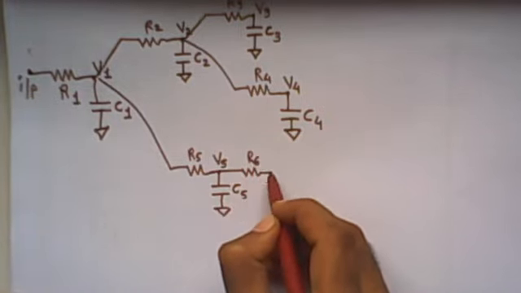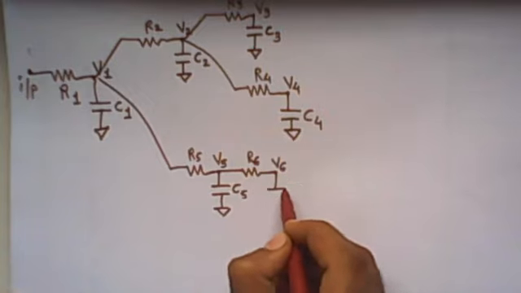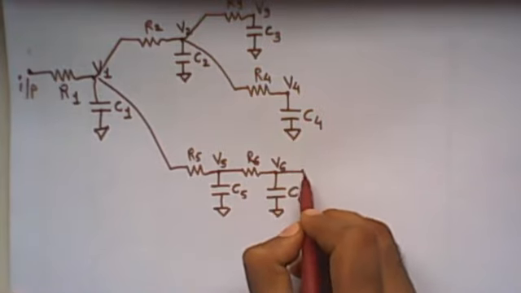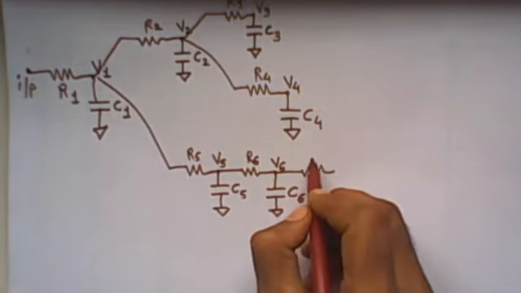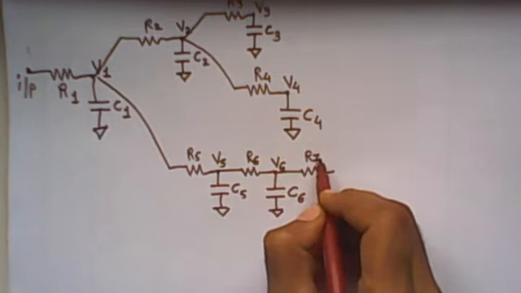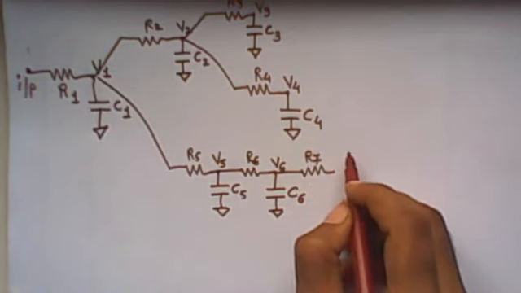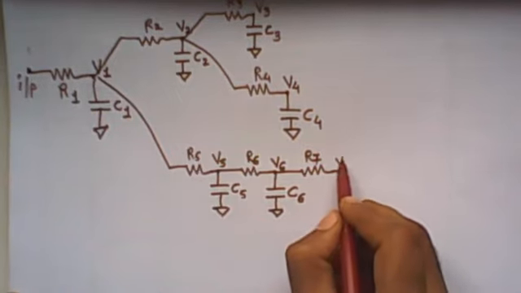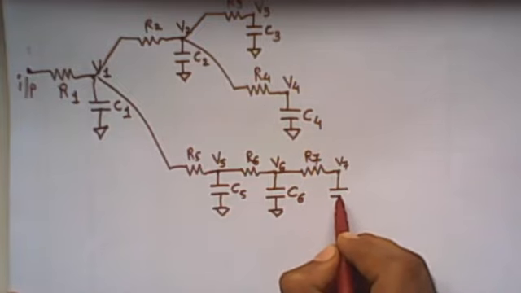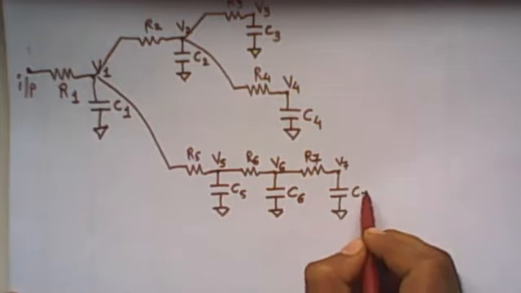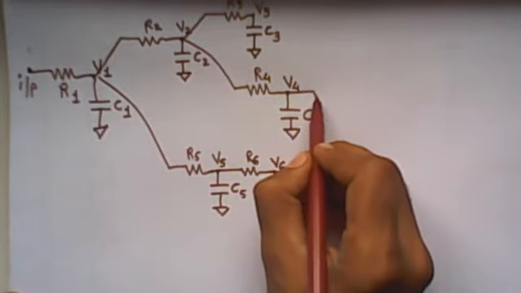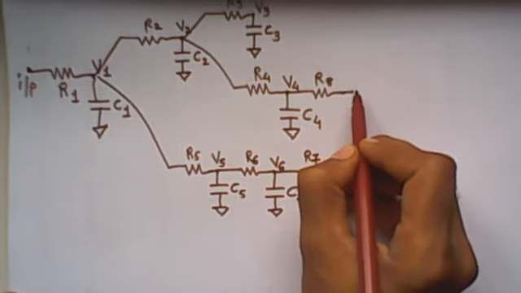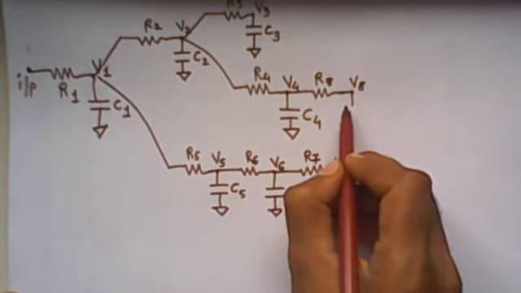Between V5 and V6 there is an R6 resistance, and a capacitor between V6 and ground. And let's say R7, C7, and here one more, R8 and V8 and ground.